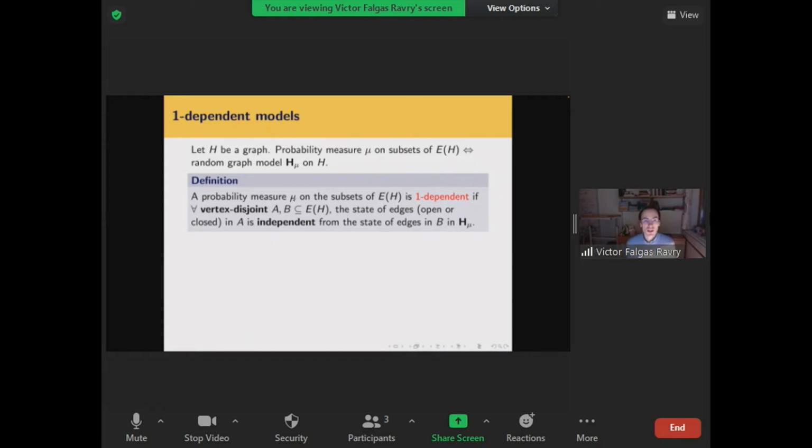So the probability measure, or if you prefer a random graph model mu, is one-dependent if whenever I have two sets of edges A and B in my host graph H which are vertex disjoint, so they live on different sets of vertices, then the state of edges in A, whether they're open or closed, is independent from the state of edges in B in my random graph.